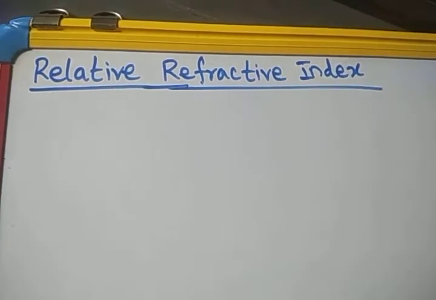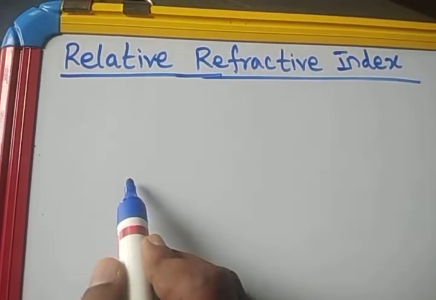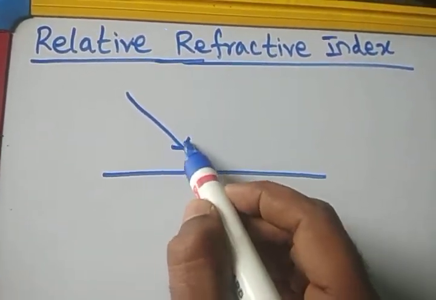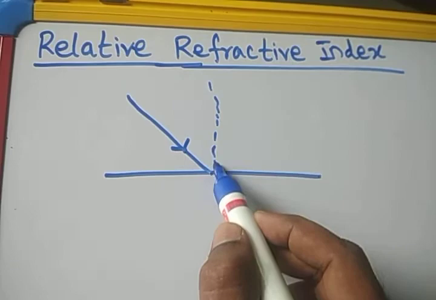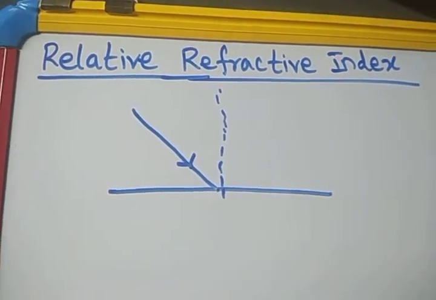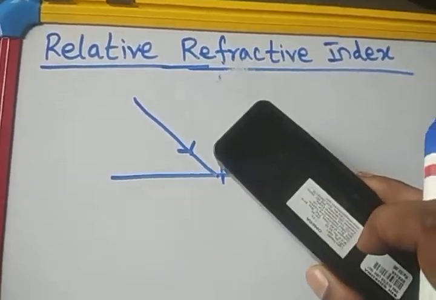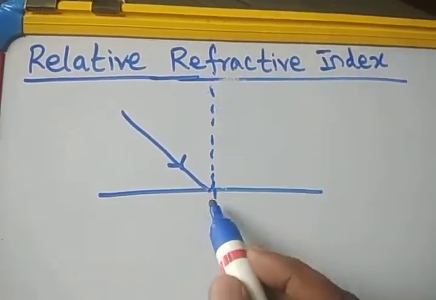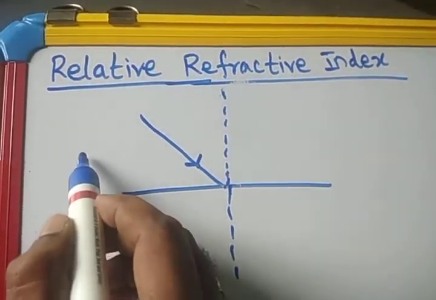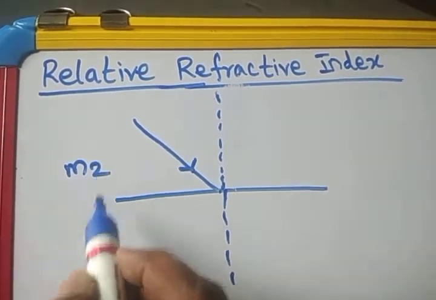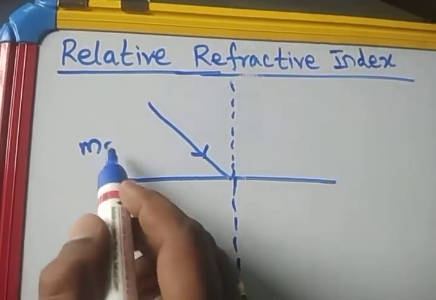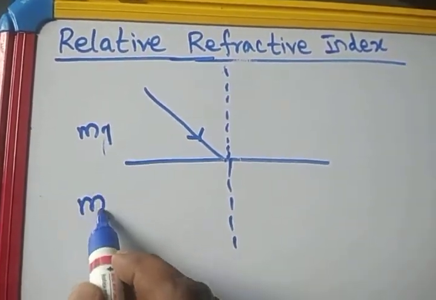Relative refractive index. Very simple, students. Whenever light travels from one medium to another medium, it suffers a change in the path of the light. This is a normal line. Let us consider this is medium 1 and this is medium 2.